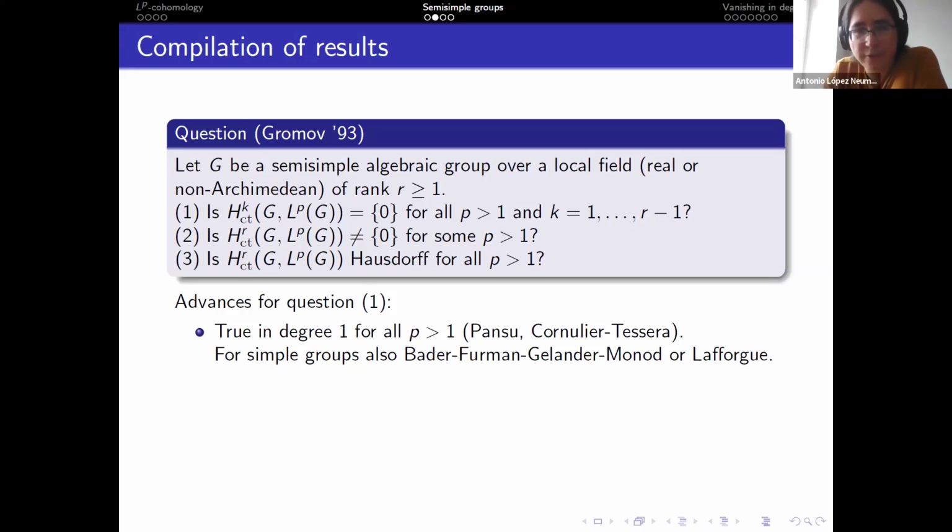Now, I put these two in separate categories because Pansu, etc. are really things that are made for working with LP cohomology and are really well suited for general semisimple groups, while Bader, Furman, Gelander, Monod, and Lafforgue are really strong rigidity properties that are, I mean, super different techniques, and these are techniques that cannot work for product groups, say SL2 times SL2. But if you're interested in simple groups, these other techniques are also enough. And they're also much more versatile because they work for more representations.